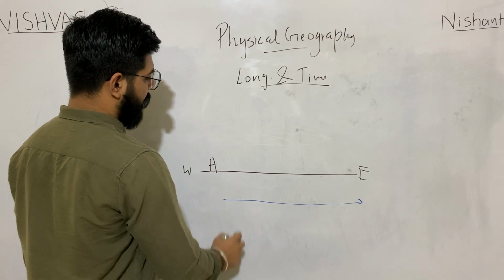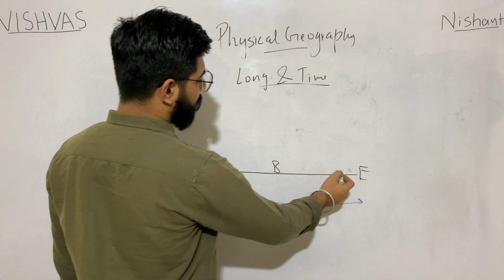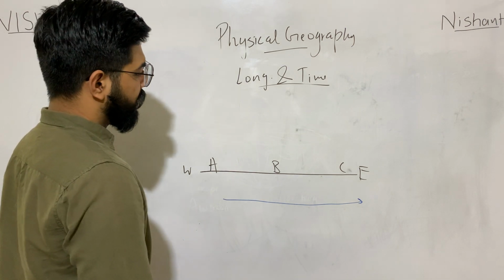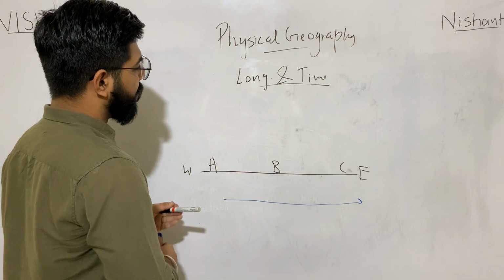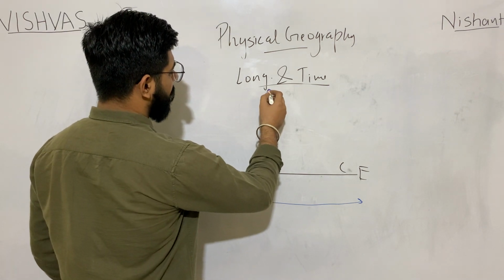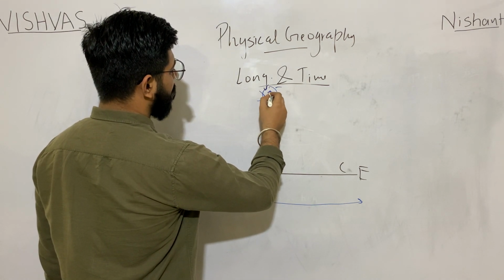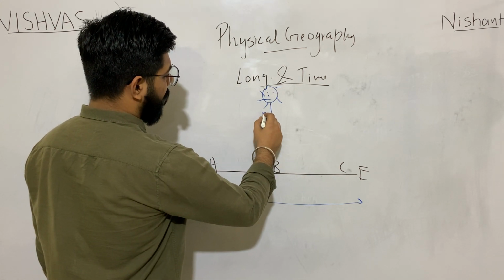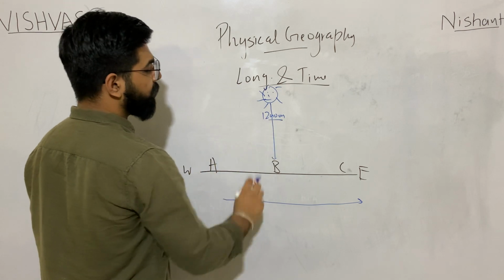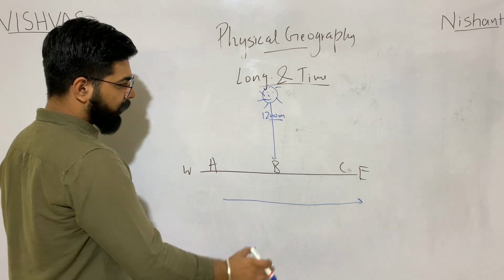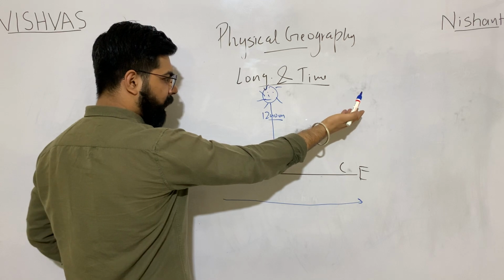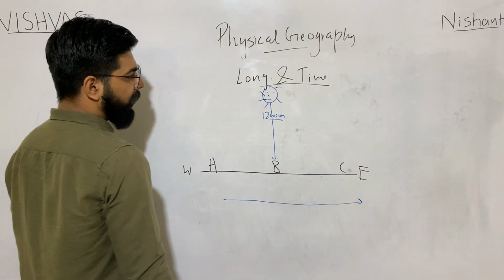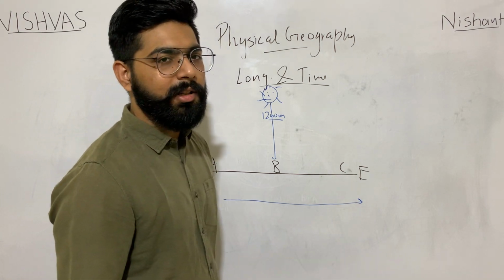Say this is person A, person B and person C. If it is 12 noon over here, means the sun is directly above B. I can say that it is 12 noon over here. Now as the sun moved from east to west, it means person C has already experienced noon.